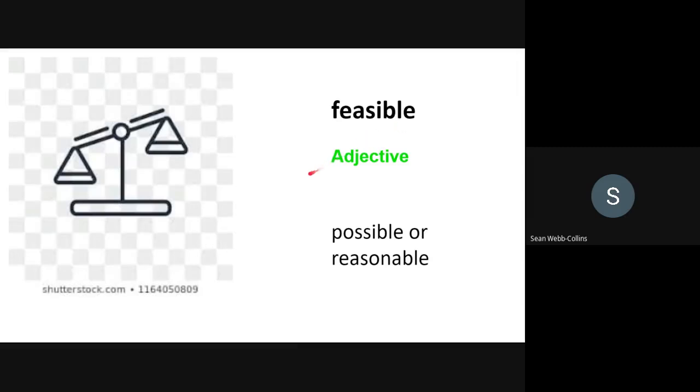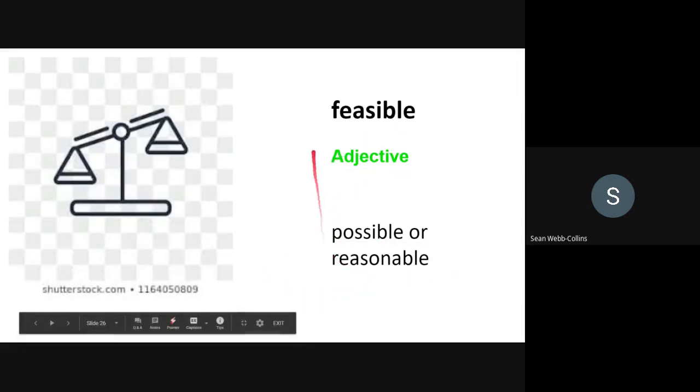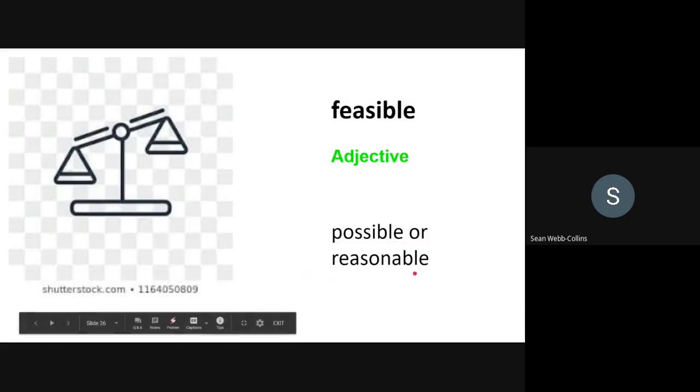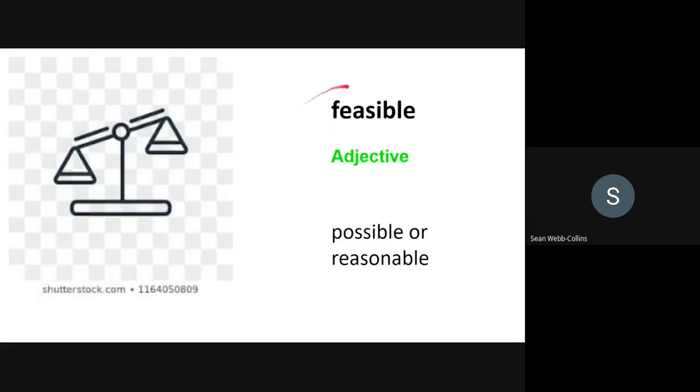Feasible, adjective, possible or reasonable. For example, I don't think that is feasible.